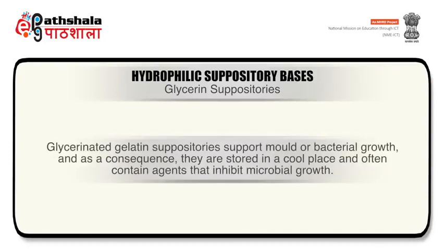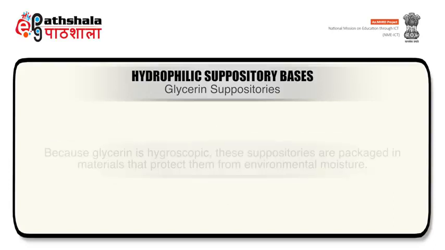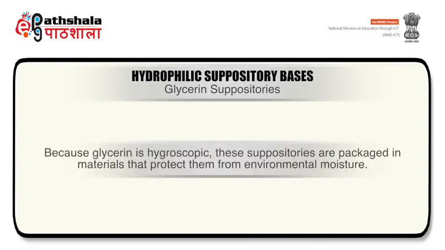Glycerinated gelatin suppositories support mold or bacterial growth, and as a consequence they are stored in a cool place and often contain agents that inhibit microbial growth. Because glycerin is hygroscopic, these suppositories are packaged in materials that protect them from environmental moisture.